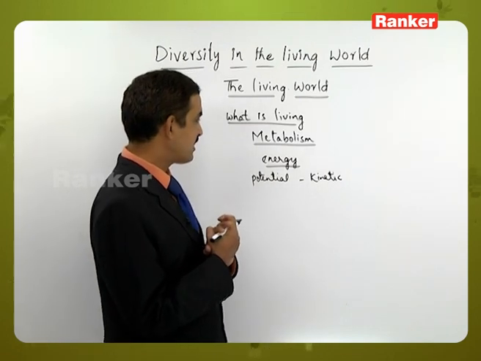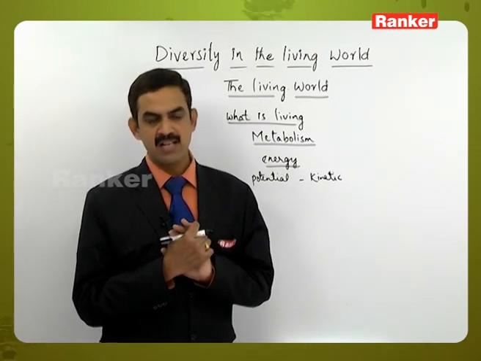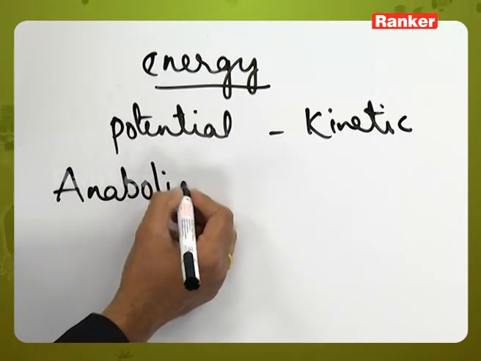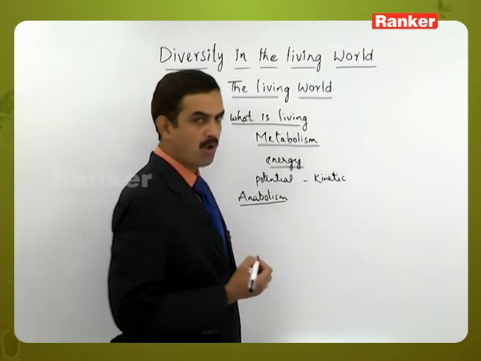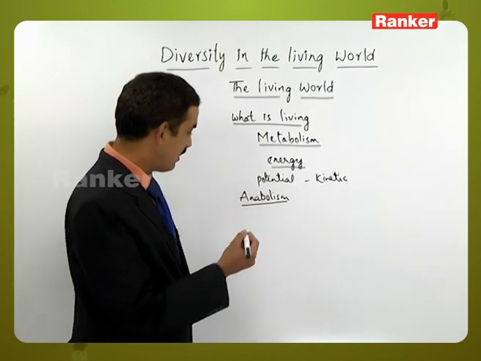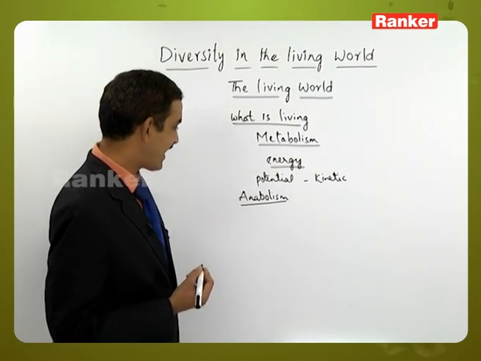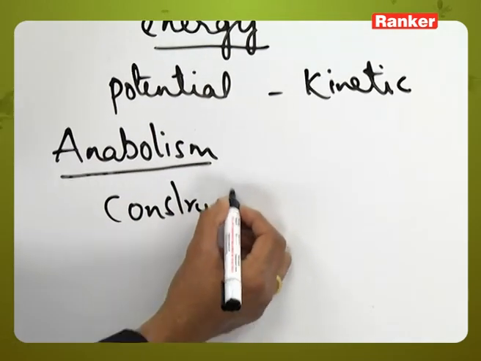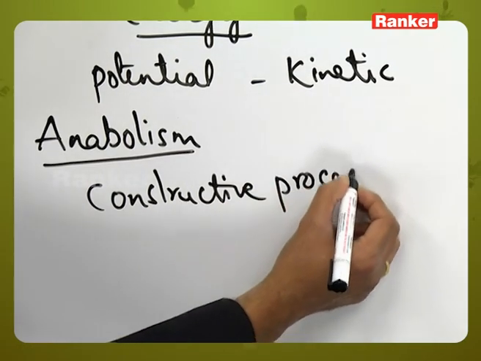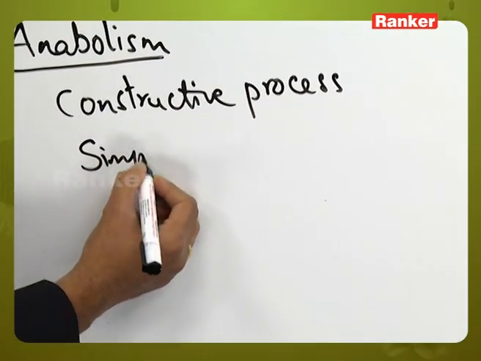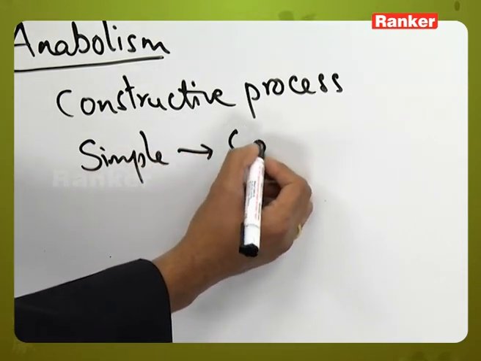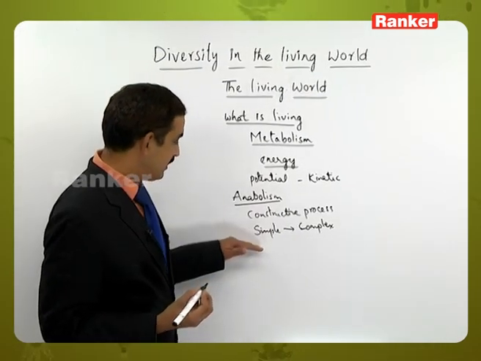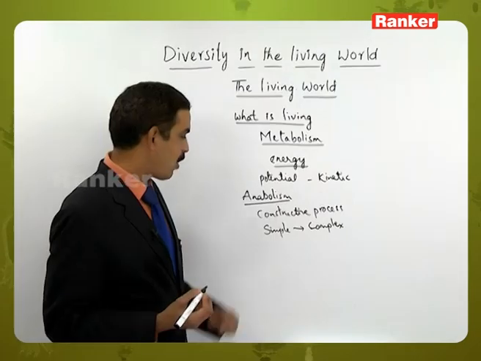And here we can say that different types of metabolic aspects are there. Let us take two categories of them. One is called the anabolic process or anabolism, and the second one is called the catabolic process or catabolism. Let us explain catabolism and anabolism by taking some examples. Anabolism is considered to be the constructive process. Constructive process means simpler substances are converted into complex substances, so we call it a constructive process.